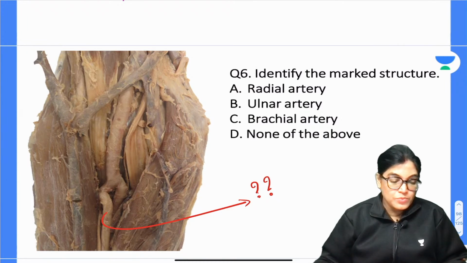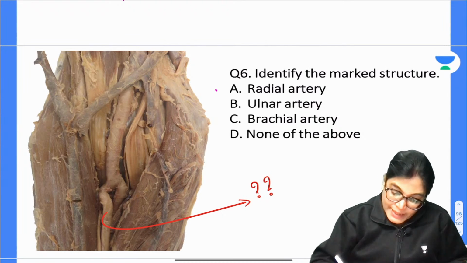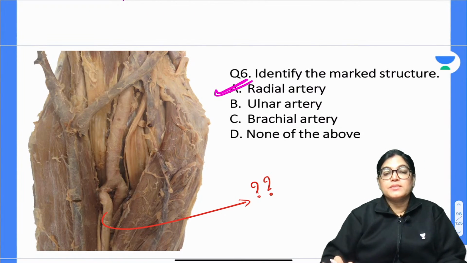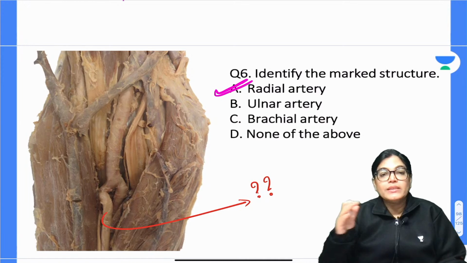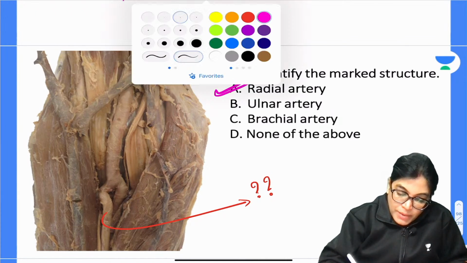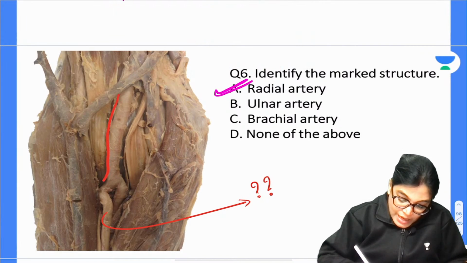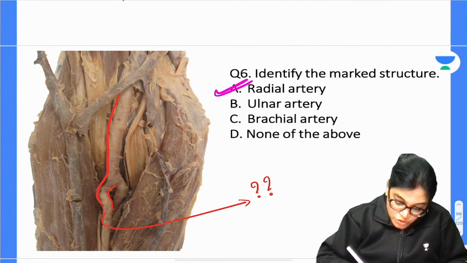So I got an answer from Dr. Kaustubh. Let's move on with the other one. Yes, so radial artery is the correct answer. The first thing is that you have to identify the medial and lateral. In this image, this is clearly the artery which you are seeing and it is dividing into two branches.